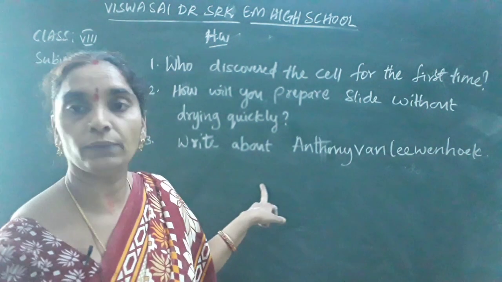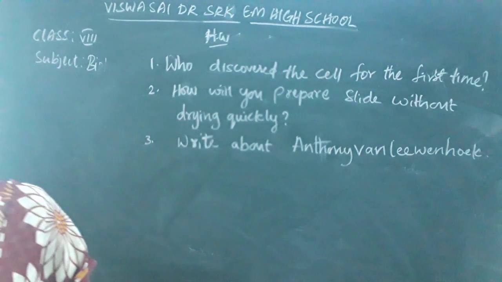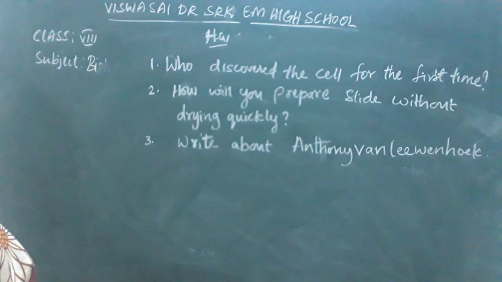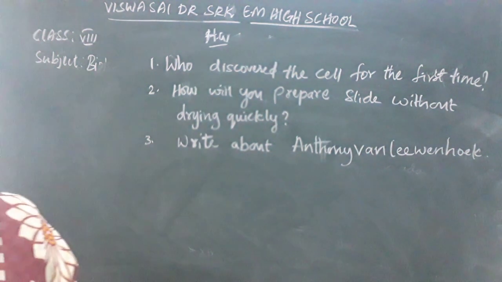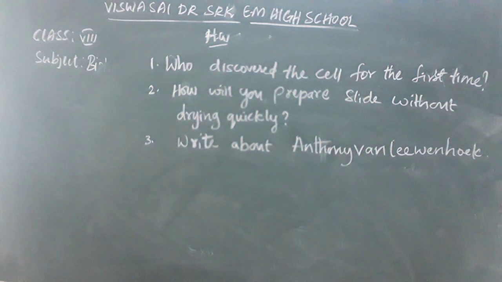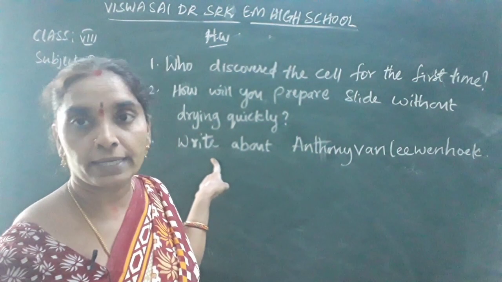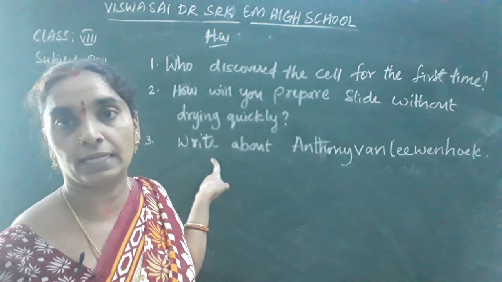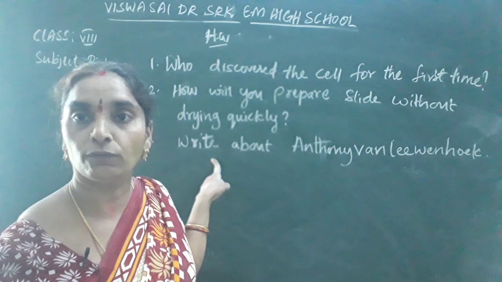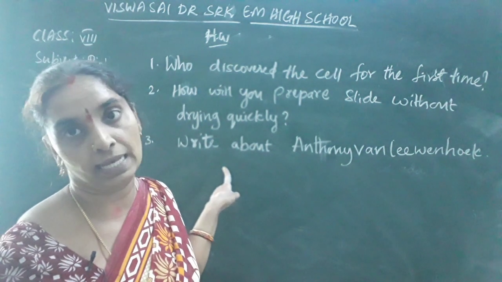Write about Anthony van Leeuwenhoek. Anthony van Leeuwenhoek was a scientist. His life period was between 1632 and 1723. In 1674, he was the first human to see living bodies like bacteria, protozoa, yeast, all the cells in a drop of water, which he observed through his simple magnifying lens.